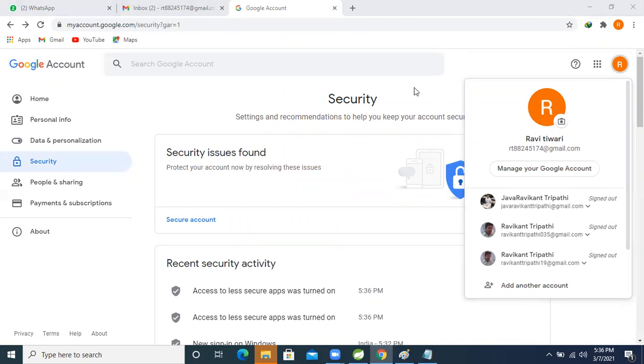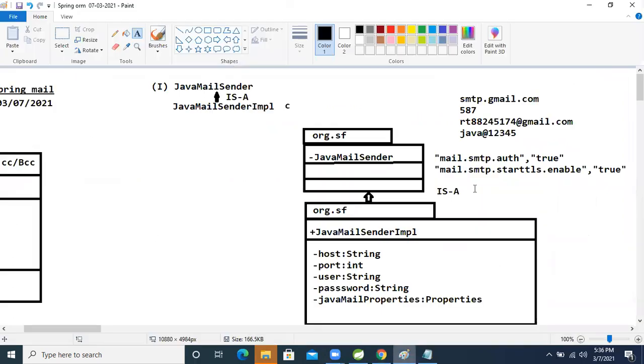Then we can perform the operation. Okay, so now we have this much property, and we make the Gmail ID unsecure, right? Unsecure. So where will we use it? Somewhere we need to write our own class to perform this operation. This is given by the Spring Framework, right? To use this logic, we need to develop our own class.